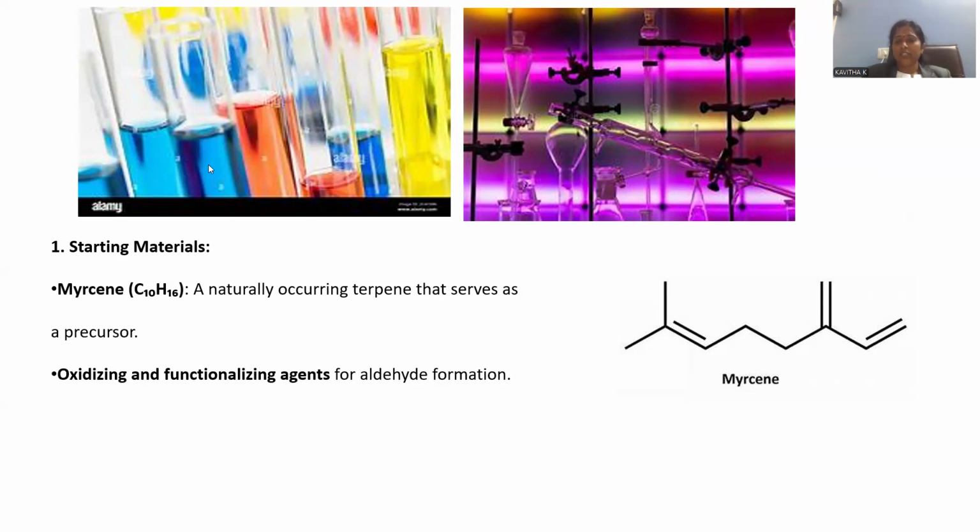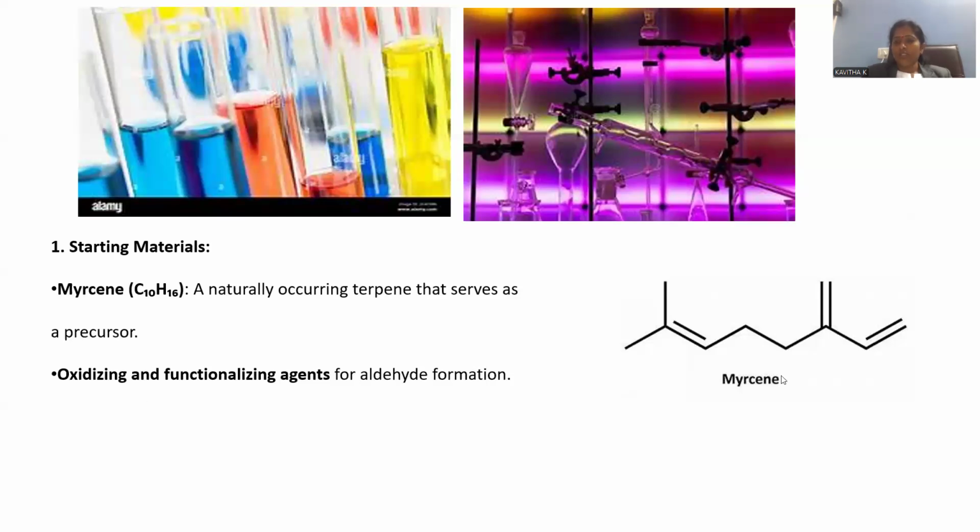Laboratory scale synthesis of citral is carried out by taking the starting materials. Myrcene is the precursor in order to synthesize citral within the laboratory, where you can see clearly it is carbon and hydrogen. That is nothing but an alkene compound, a naturally occurring terpene that serves as a precursor, that is myrcene, for this citral manufacturing.